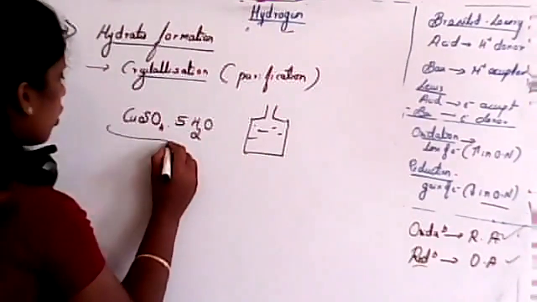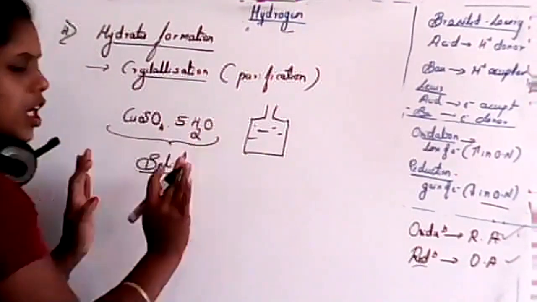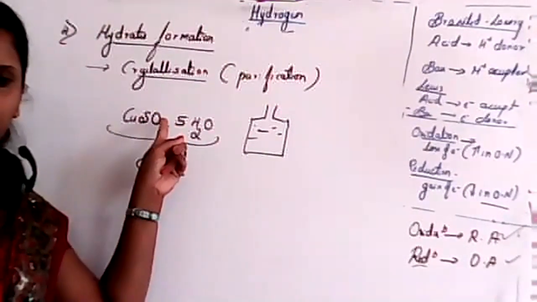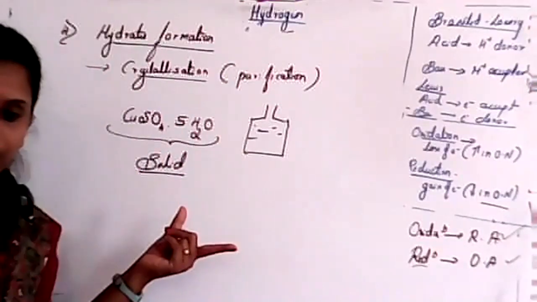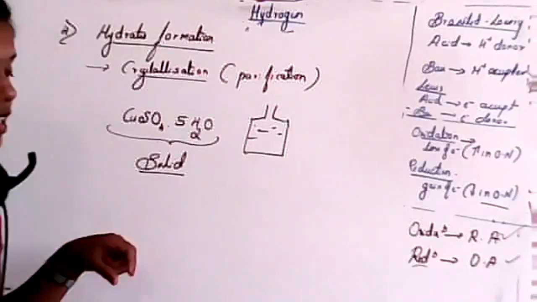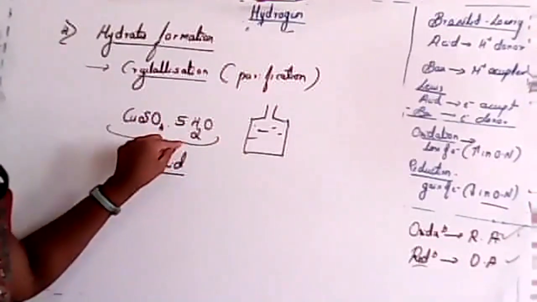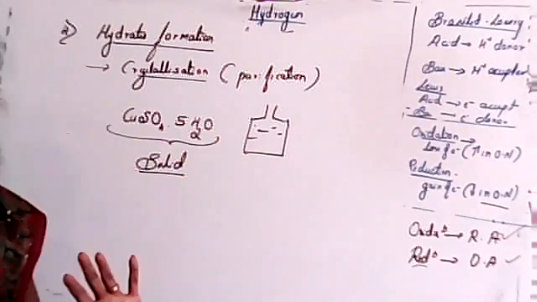But this salt is solid itself. It is not an aqueous solid. It is not an aqueous salt. Clear? This is a solid salt itself. So water is in a binding state. That means it undergoes a binding state with the crystallization process. So that is known as water of crystallization.